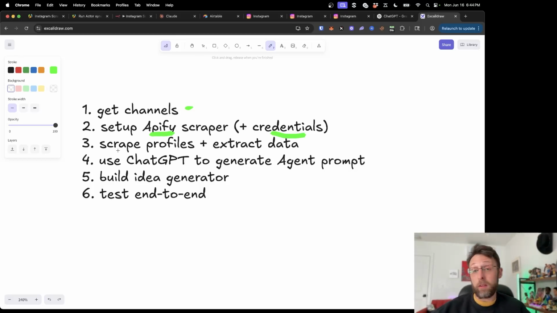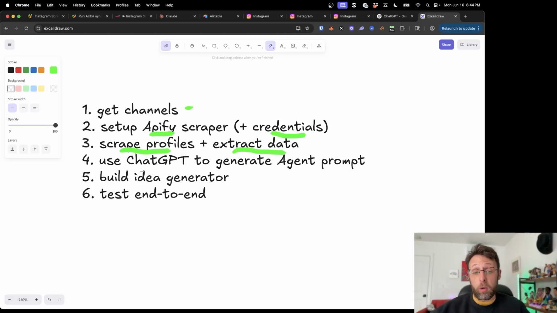The next thing I want to do is set up the profile scraper inside of N8N and see which data we're able to extract. I don't know if we're going to get just titles, descriptions, probably some engagement metrics like likes and shares and things like that. I'm not sure if we'll be able to get any thumbnail data, so we'll take a look at that as we go.